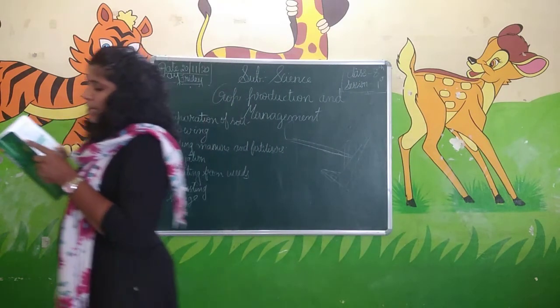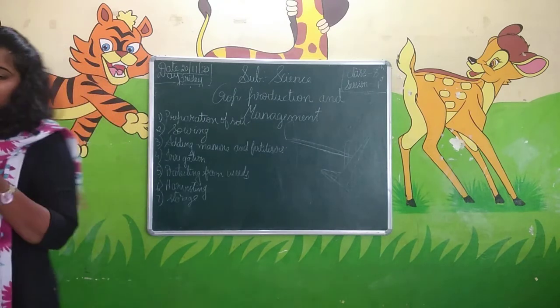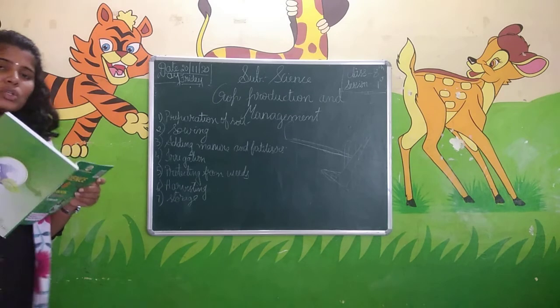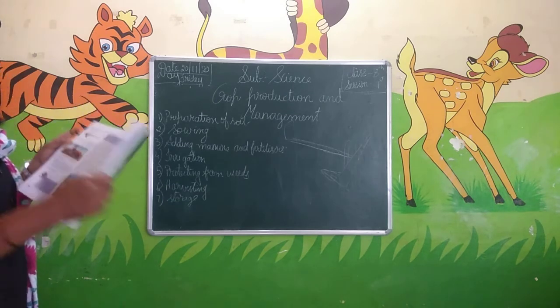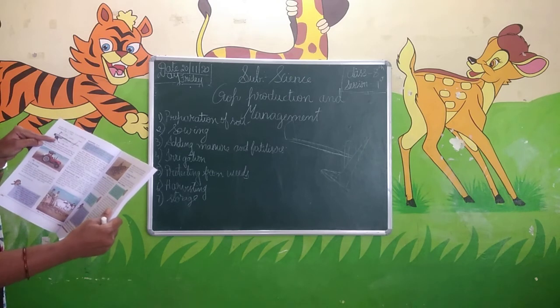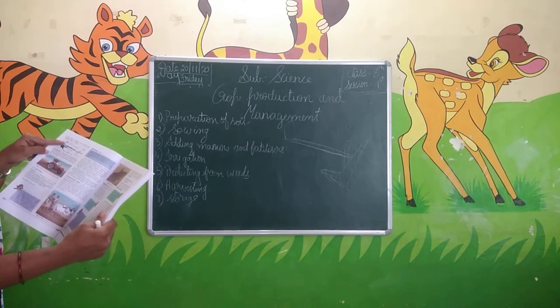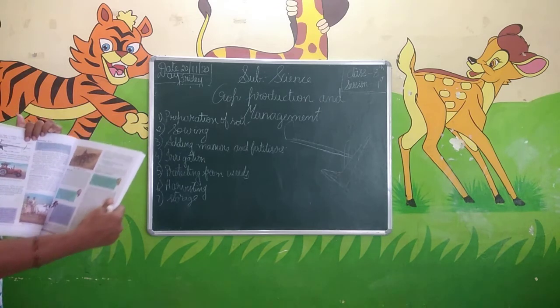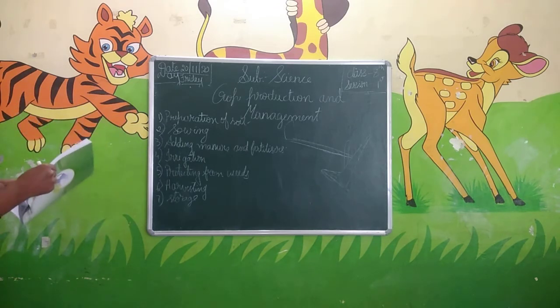This is pulled by the animals. This is also a little bit like a plow itself, but it is used for loosening the soil and clearing the weeds. It is made of iron. This is the bent plate which is very strong and sharp, and this is the grip or handle, and the beam is here, and it is being pulled by the animals.